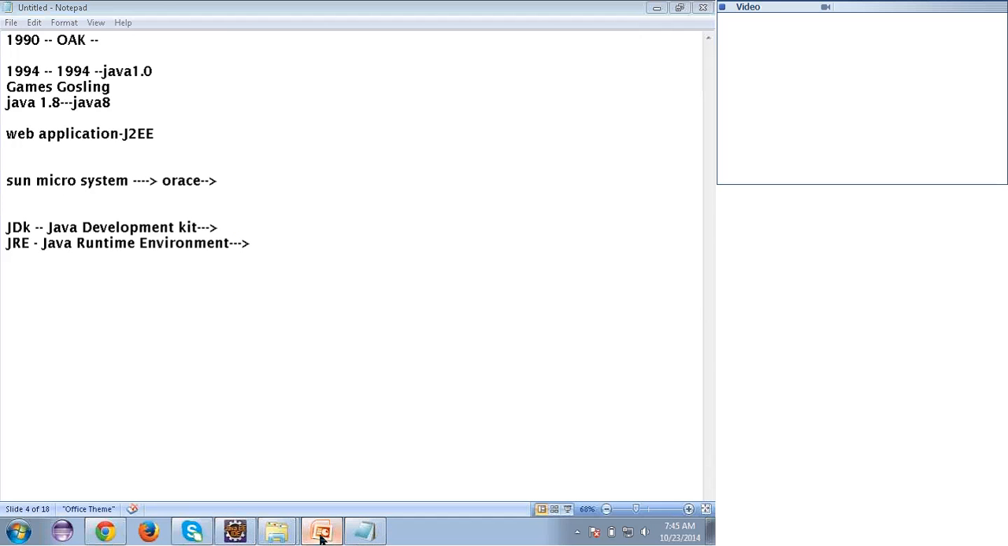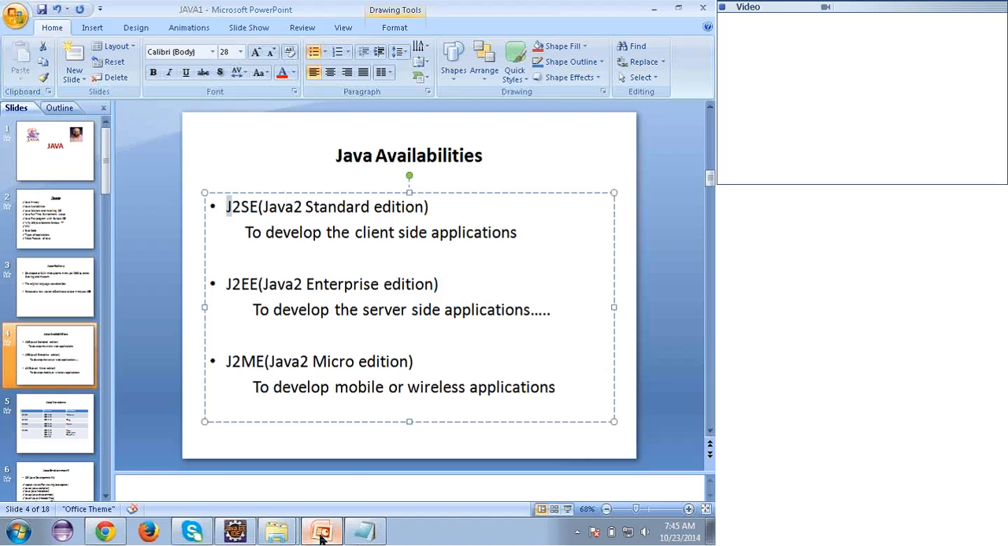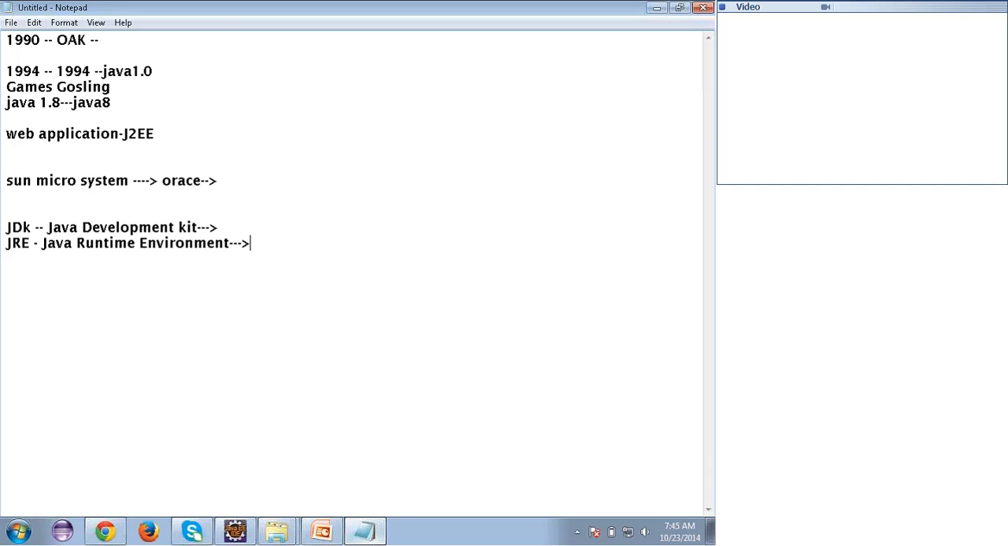You know why Java became so famous? Can you say any reason? Is it because it's universal across operating systems? Yes, you are correct. That is called platform independence. Java provides platform independence. What does it mean?